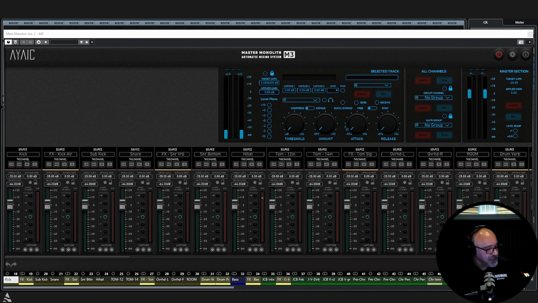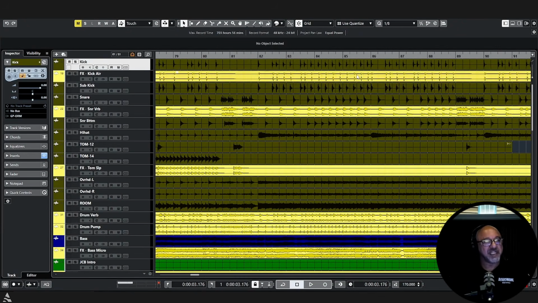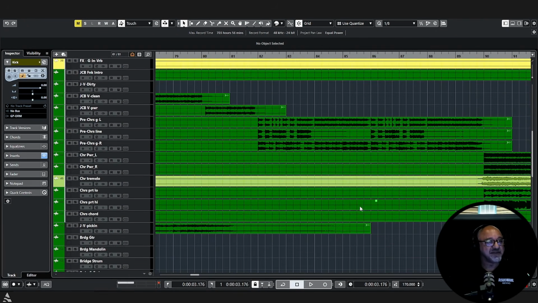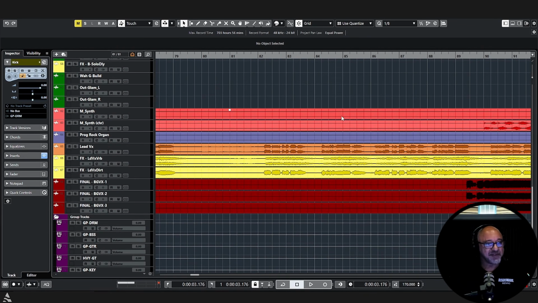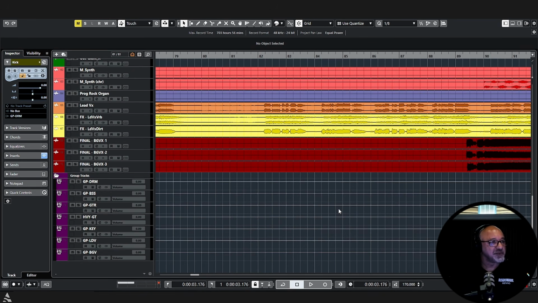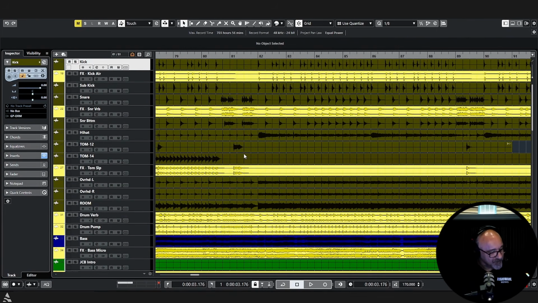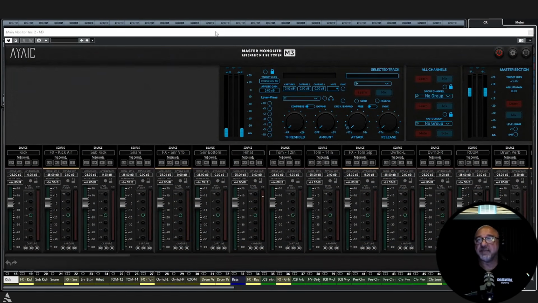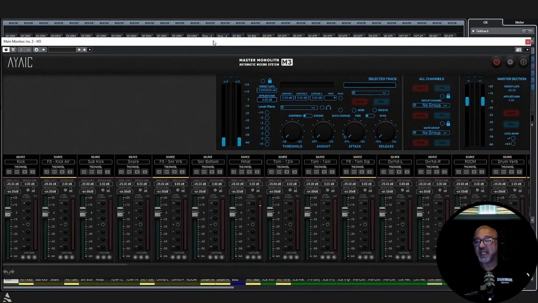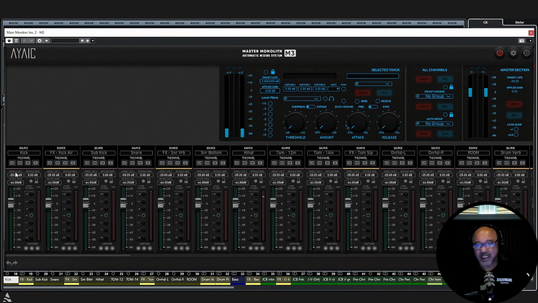So, here we have a song. We have all of our drums. We have tons of guitars. We have some keyboards, our vocals, and all of our stereo buses. So all of these tracks, and we have an M3 module on each one. And we just simply set every single M3 module to -25.